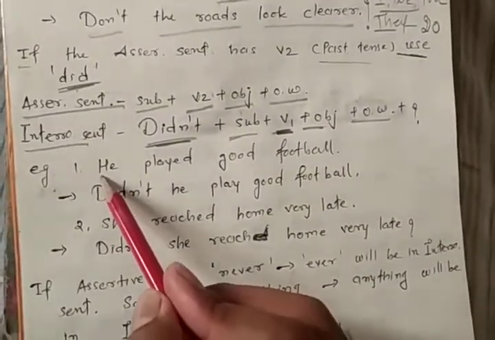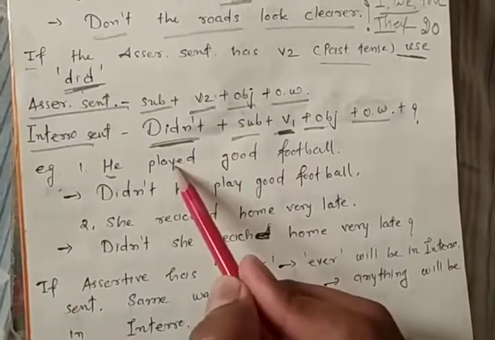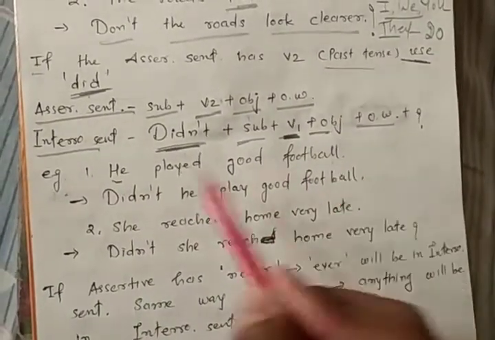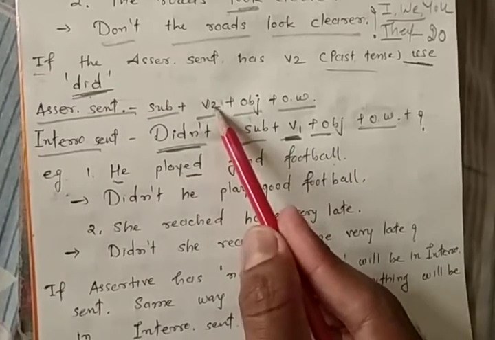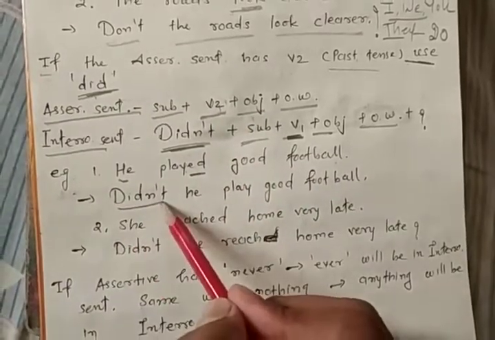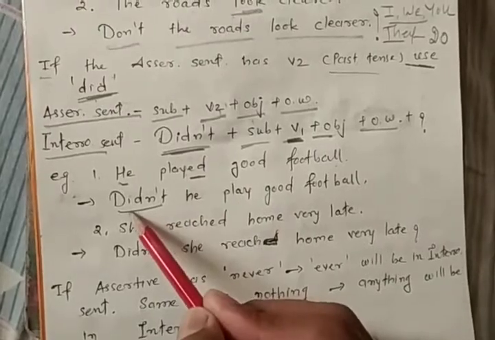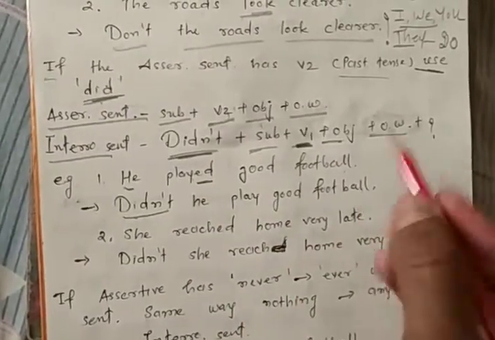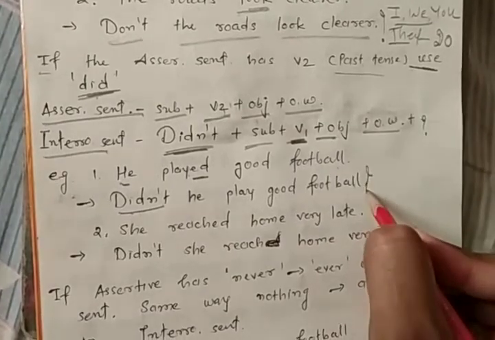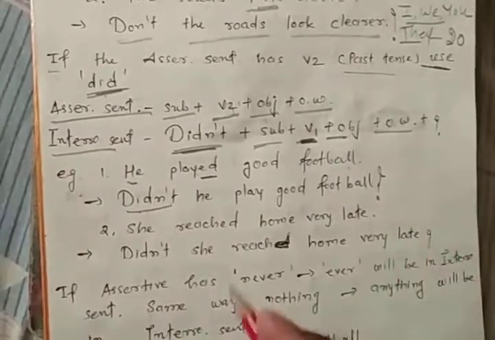Next example, he played good football. Now can you see the ed form means V2? So for V2, that time we need to use didn't as a negative. Here positive, negative. Didn't he play good football? At the back side you need to put a question mark at last.